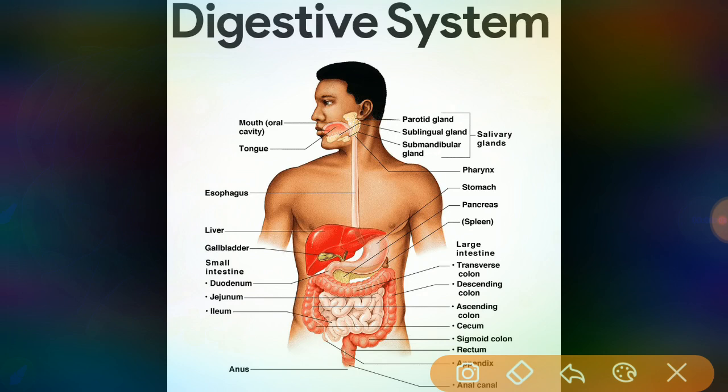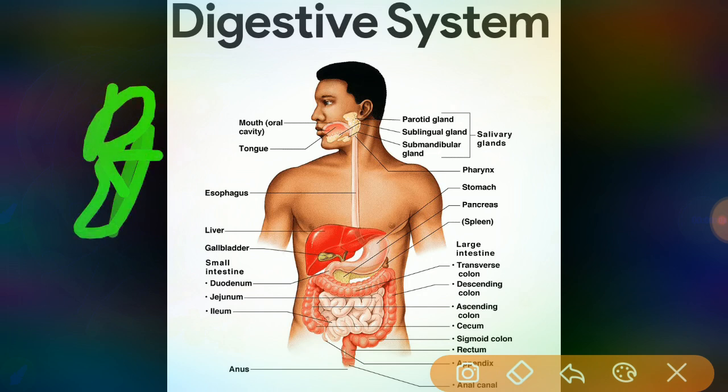We know that the respiratory system and the digestive system are present, and there is communication between them. The digestive system is a tubular system that extends from the mouth to the anus.